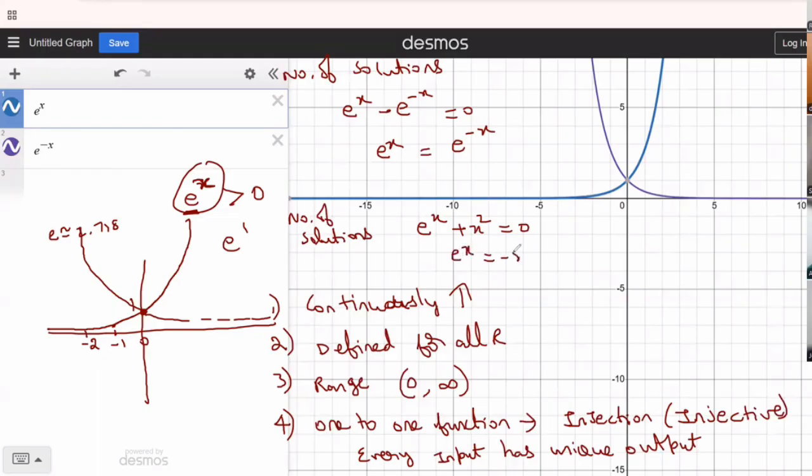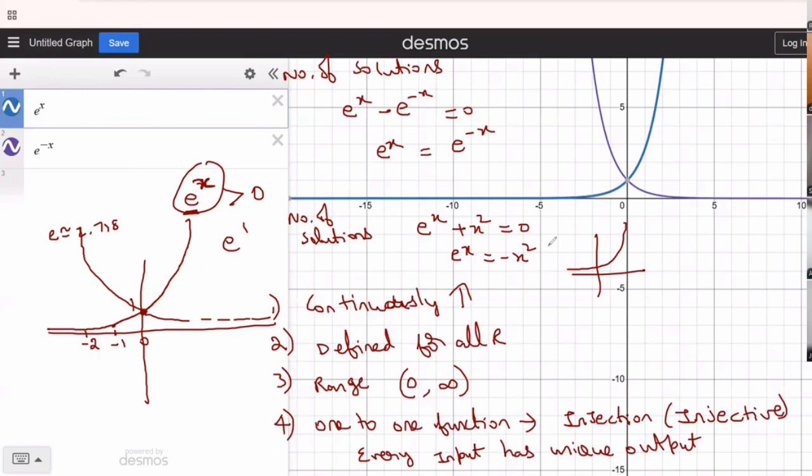I can understand it's e power x equal to minus x square. I have to draw the graph of e power x and minus x square graph and see the number of points of intersection. You already have e power x drawn. If I have to draw the minus x square graph, y equal to minus x square, isn't it like x square equal to minus 4ay? The open downward parabola. They will have no solution. Correct, right?